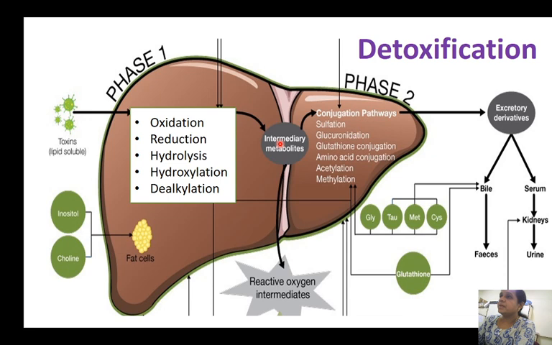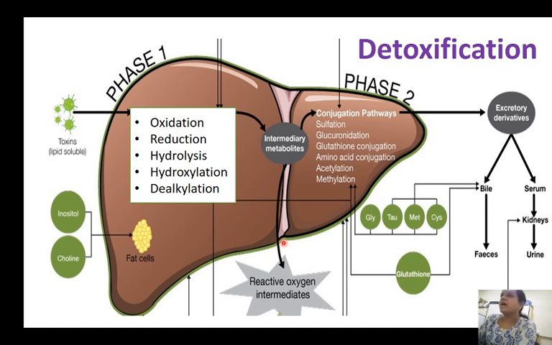Now, these intermediary metabolites will enter phase 2. Phase 2 has only one reaction, simple. It is just conjugation. These conjugating agents are different; up to 8 conjugating agents have been identified. So phase 1 consists of chemical reactions, and phase 2 is conjugation. The toxic substance usually passes from phase 1 to phase 2, or it can directly go to phase 2, but that is less common. Usually the toxins enter the hepatocytes, undergo phase 1 modification, then go to phase 2, that is conjugation, and they become easily excretable via the feces or via the urine.